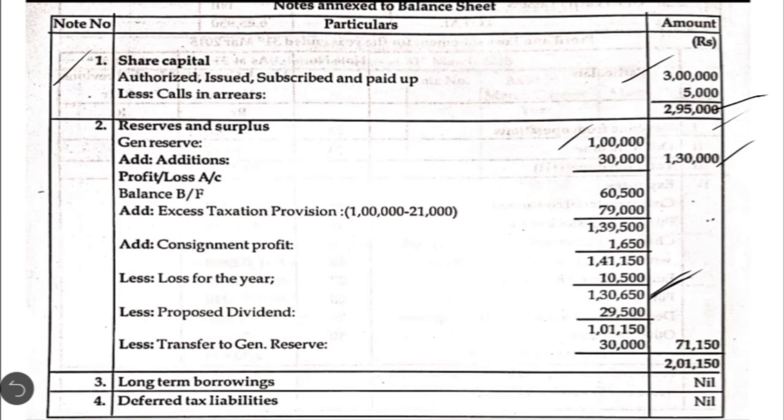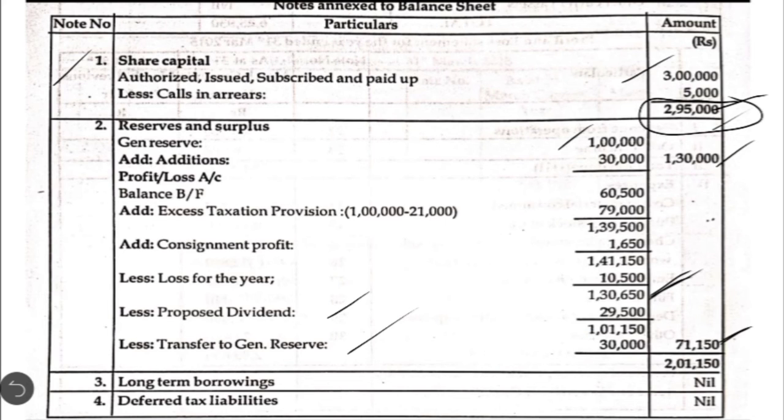From this, we are going to deduct the two appropriations. The first one is proposed dividend. This proposed dividend is to be calculated at 10%, and it is to be calculated on the paid up capital, 2,95,000, which comes to 29,500. And one more appropriation is transfer to the general reserve during the current year amounting to 30,000. So we have this 71,150 after making all the adjustments in the profit and loss account. So total of this note comes to 2,01,150.